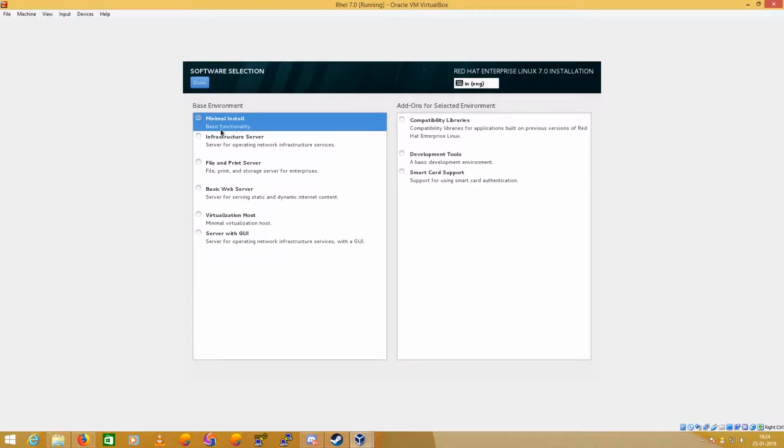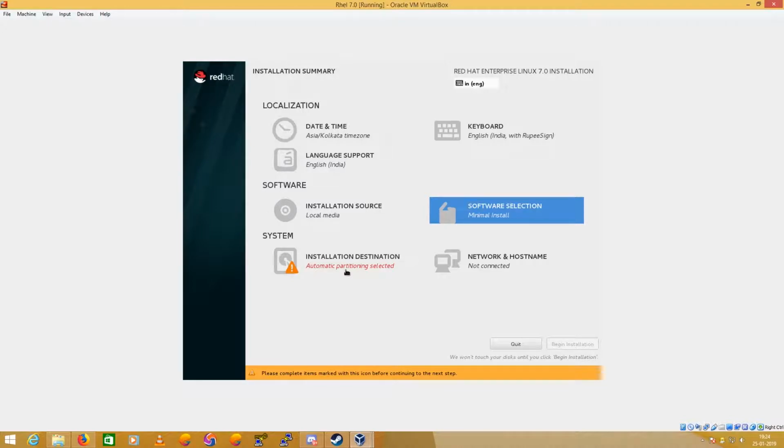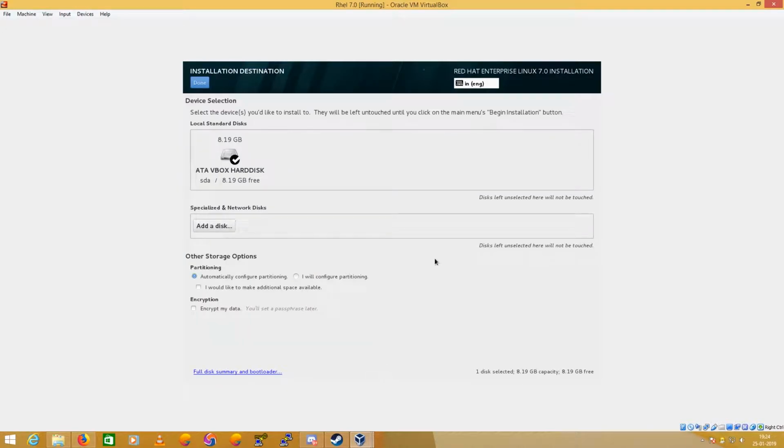I'm going to go with minimal install as this is my first video, so I don't want to mess it up. Minimal install gives you the basic functionality, the command line interface and everything. So I'm going to click on done. Regarding partitioning, I'll get back to this in another video. So for now, we'll just go ahead with the VirtualBox install.